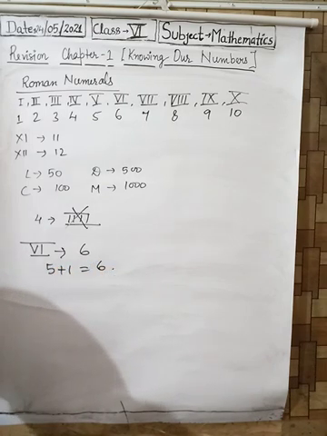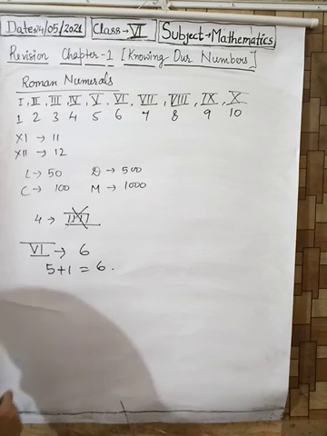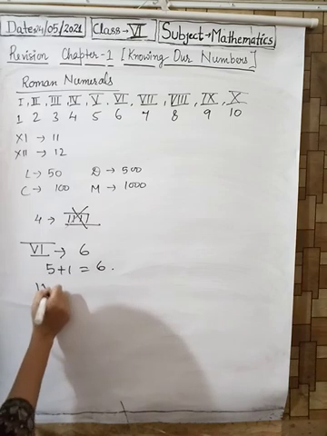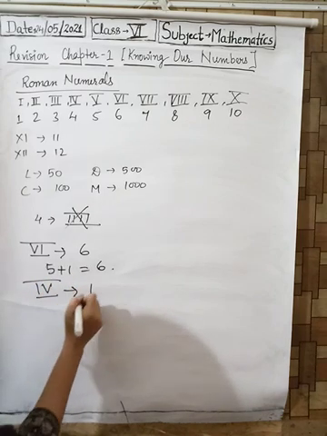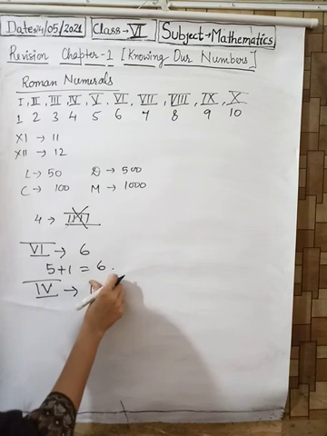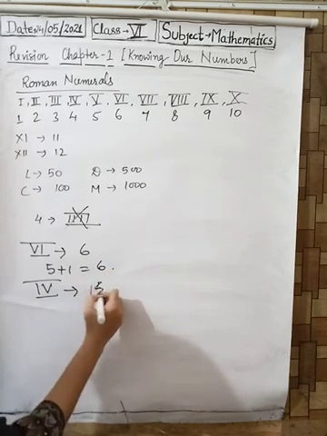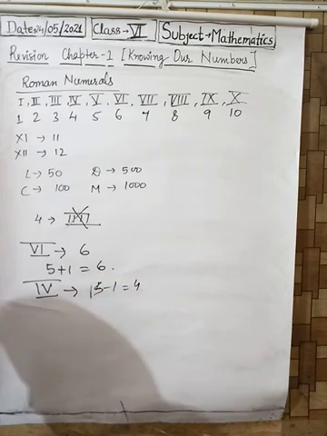If a symbol of a smaller value is written to the left of the symbol of a greater value, its value is subtracted. For example, IV. Here I denotes 1 and V denotes 5. 5 minus 1 will be equal to 4.